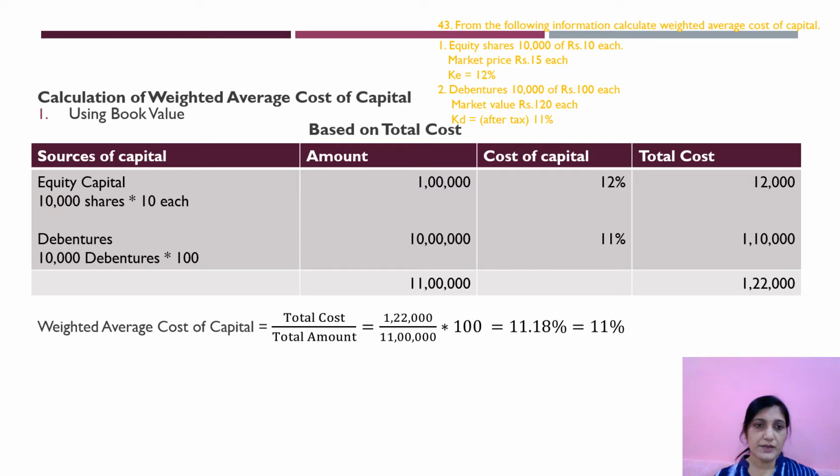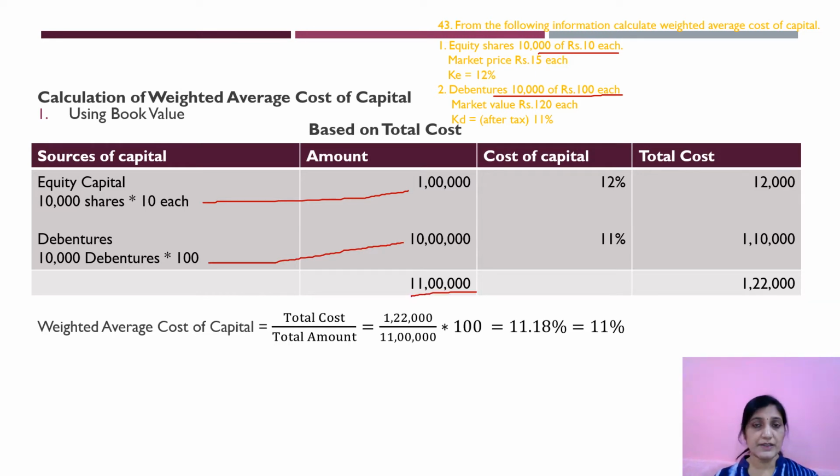Now same I'll be taking over here. Sources of capital, we have equity capital, book value I am taking. So 10,000 shares of rupees 10 each, that I have taken here. This is the book value. Debentures, 10,000 debentures of rupees 100 each. This is the book value. Now what is the amount? 10,000 into 10 is 1 lakh. 10,000 into 100 is 10 lakhs. When you add these two, you will get 11 lakhs.